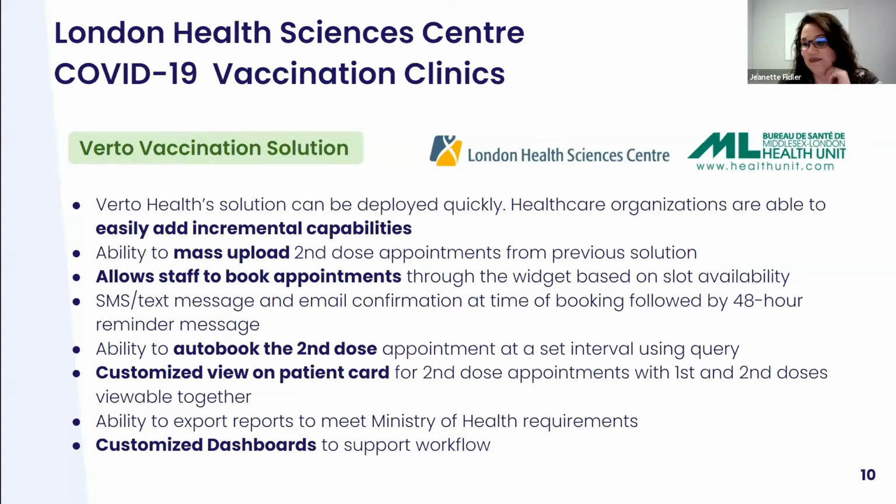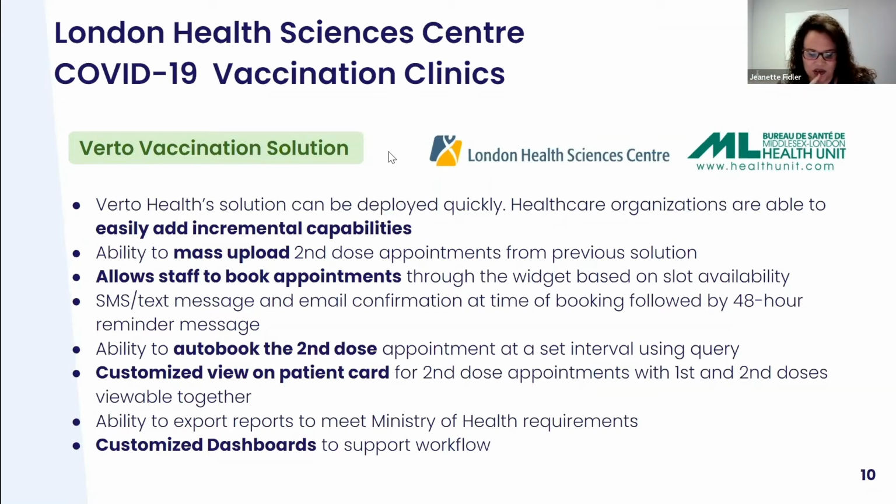As many of you had, we did have a bit of a pause. Our previous solution was doing a 21-day automatic book, and we now had to pause all of our second doses. During that pause, that's when we reached out to Verto, and that's when we did our change over to our new solution, while we were closed due to vaccine availability. We went live with Verto in about 10 days. As I mentioned, we were closed at the time. We went live on a Friday, when we were opening up on the Monday.